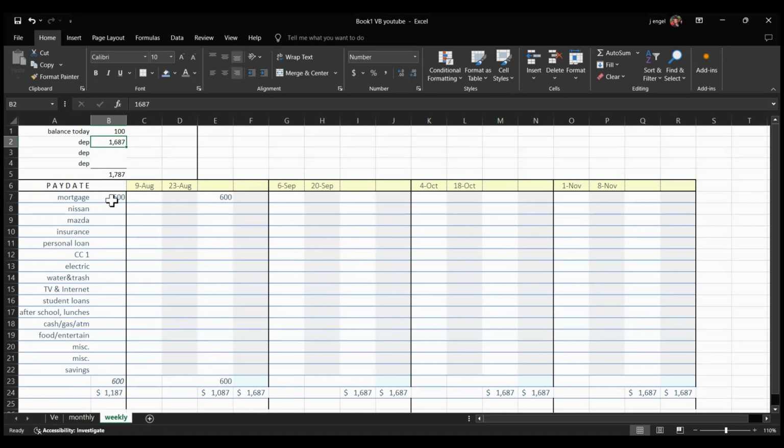Right here is going to be what you're going to pay out of this pay period. And then $100 is what we have in the checking account today. So what you would do here is just fill in, okay, I know I need to pay these things on this date. And whatever you put in this column here is what goes in this column here. This is for this paycheck for August 9th. So you would know what your due dates are for all these things, right? And we're not talking about velocity banking yet.